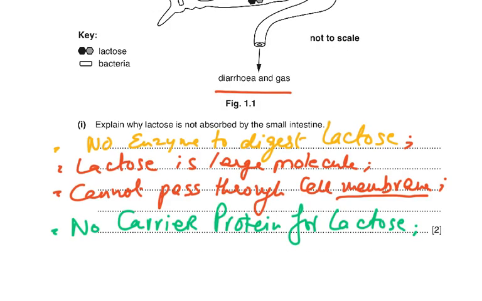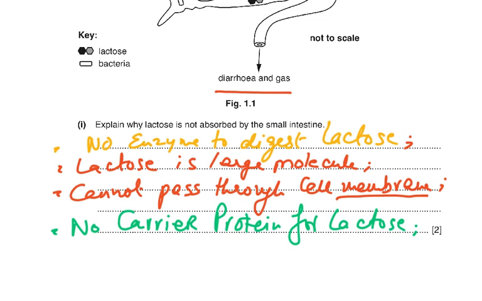So you can see the main reason why lactose is not absorbed. Why is cellulose not absorbed? The cell wall is made up of cellulose, and that is the fiber in the small intestine, because there is no enzyme for cellulose to be digested to glucose. Cellulose is made up of glucose. But human beings do not contain any enzyme, whereas cows and sheep, herbivores, have bacteria living in their stomach which produce the enzyme cellulase.